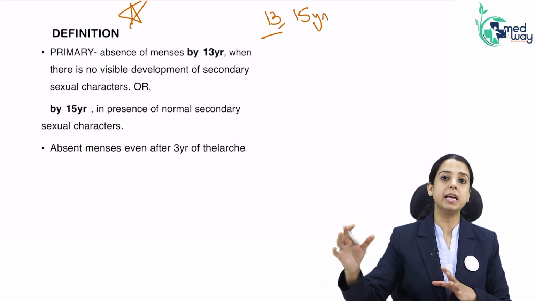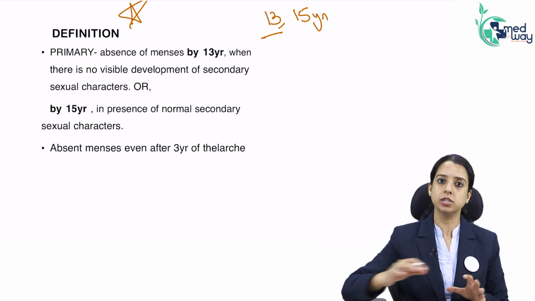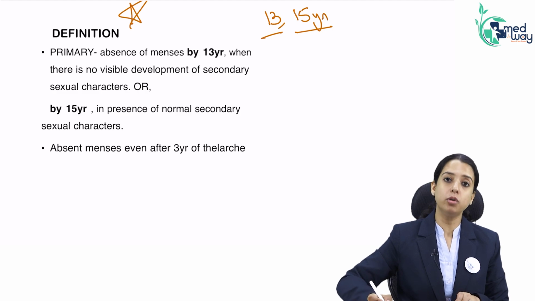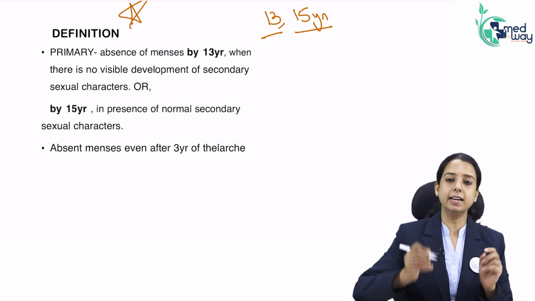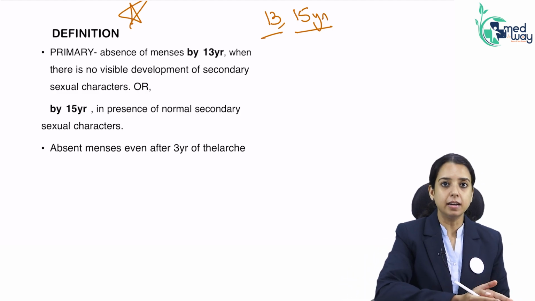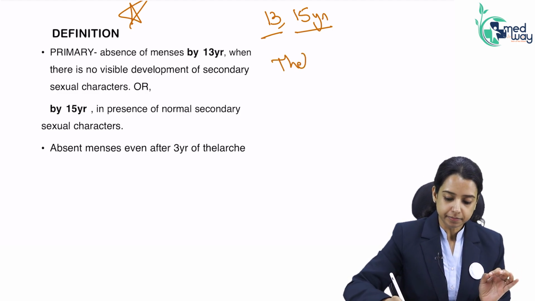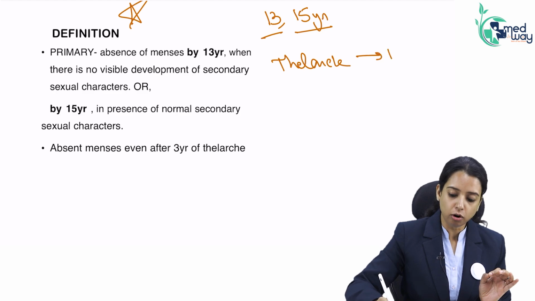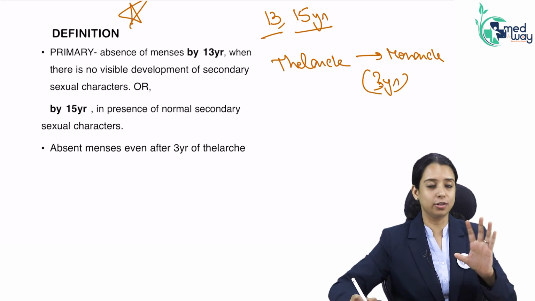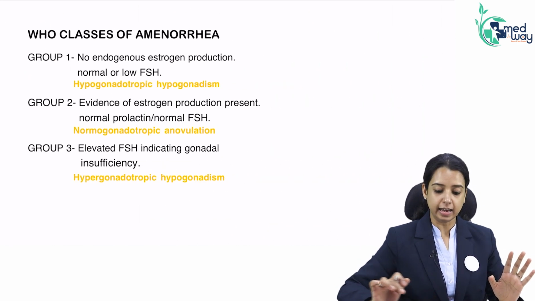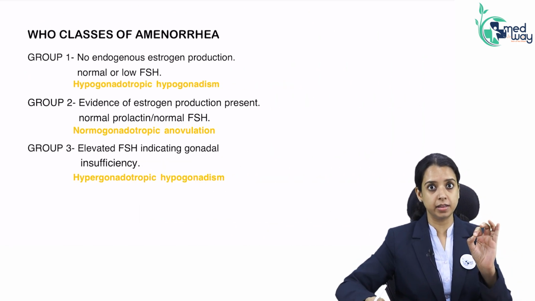Now if menses do not happen even after 2 years, that is 15 years of age, now she needs evaluation. So we have two age groups. Also one more definition is there, that it is said that after thelarche, menarche, the menses, should happen within 3 years. So if the thelarche is not followed by menarche even after 3 years, then also it is a case of primary amenorrhea. So the definition is clear. There have been questions, so you have to be very clear with the definition.